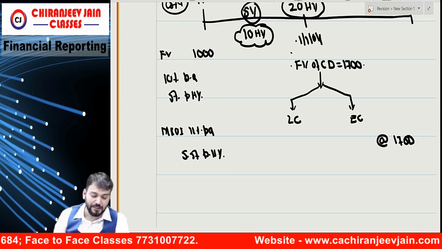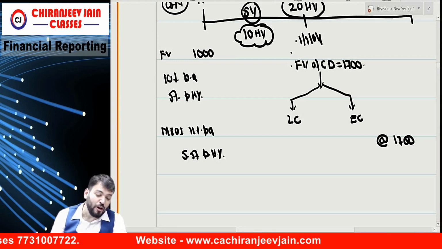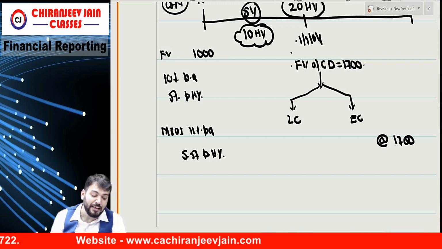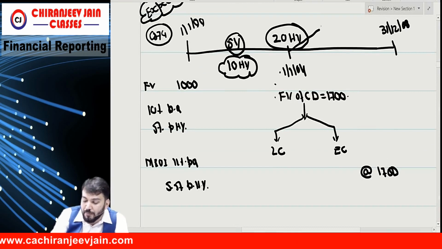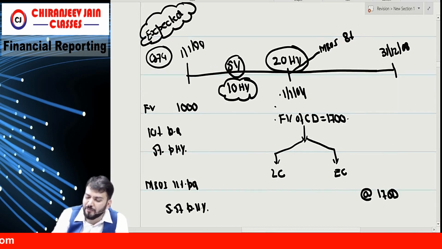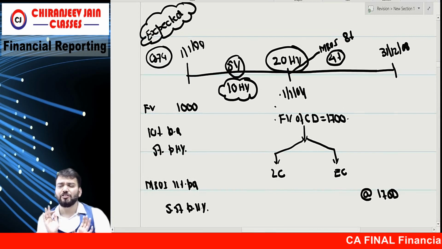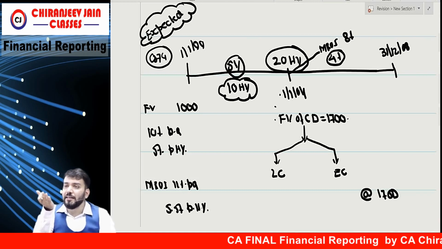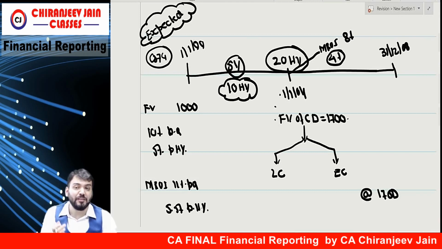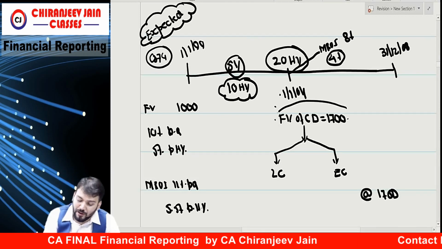Correct? Understood? Yes, sir. At the date of repurchase, A Limited could have issued non-convertible debt with 5-year term, a coupon interest rate of 8%. But now the market rate of interest has become how much? 8%. Means half yearly how much? 4%. Whenever rate of interest decreases, the present value will increase. Therefore, fair value will also increase.